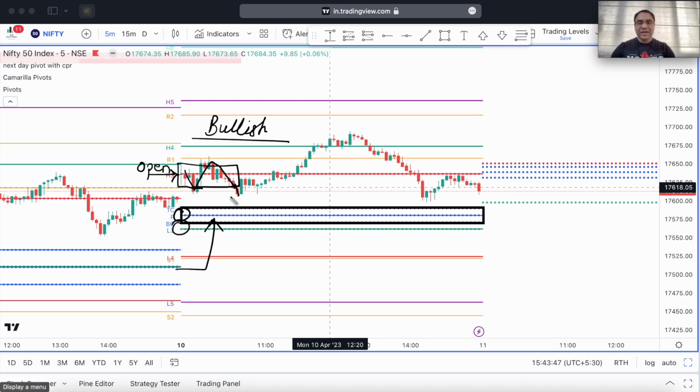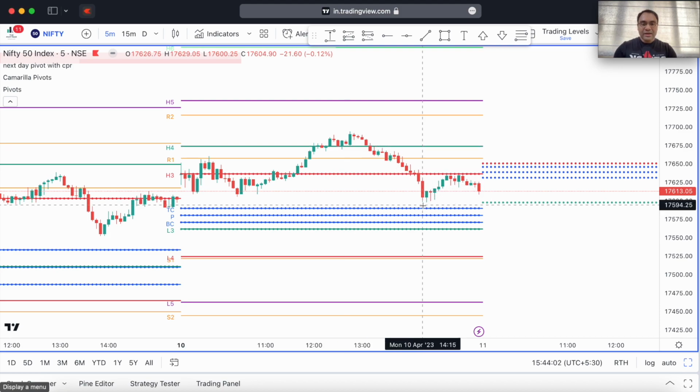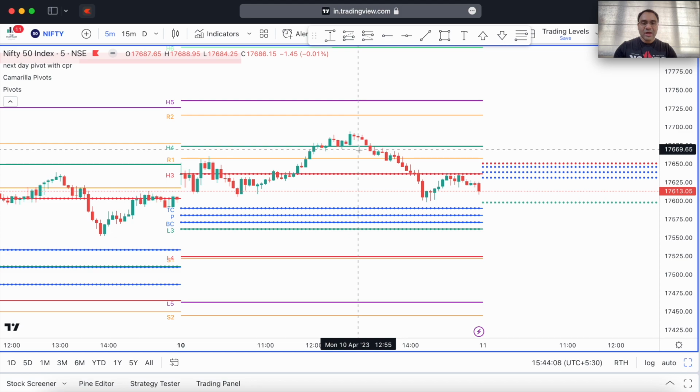But price never really came and tested either of these levels, and Nifty kept trading the entire day to the upside till about, you can see, around 12:40 p.m., after which the selling started and price started to crash from there. But then after that you can see that it was around 12:15 p.m. So nearly, let's say, from around 1 p.m., averagely 1 p.m.